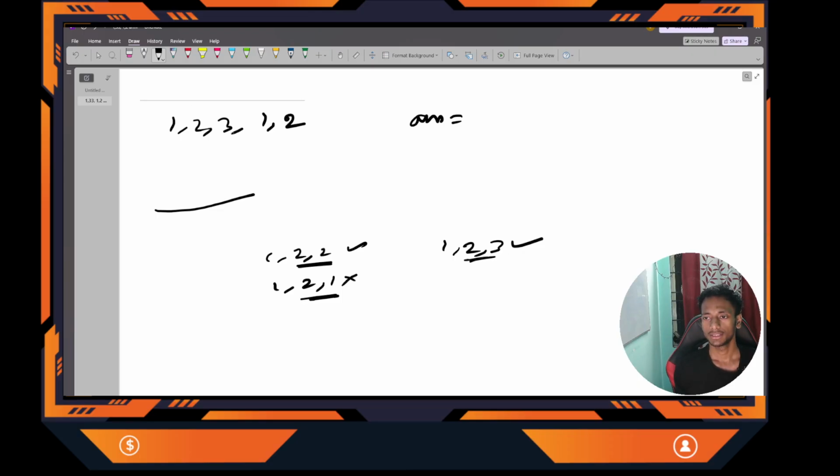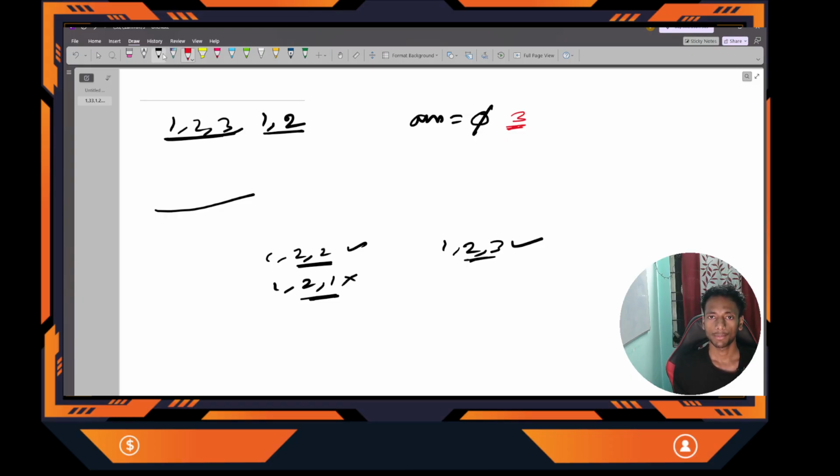Next, what is the best answer I can get without any replacement? Here you can see this is 1 2 3. This subarray is non-decreasing, right? And the other one is 1 2, so the maximum length I will get is 3. This is clear why 3 is the best answer I can get.